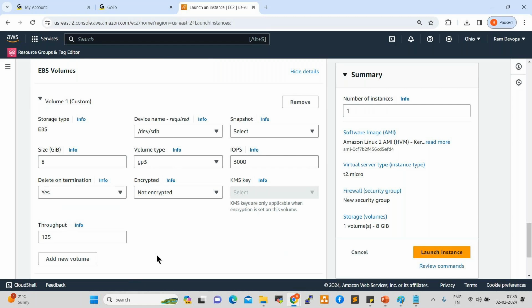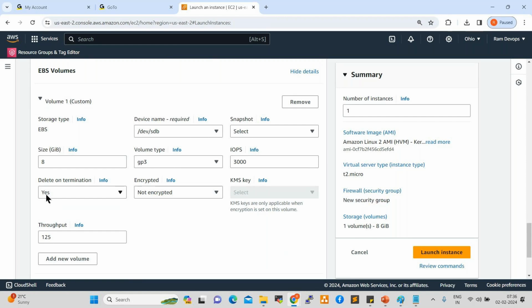By the time we need to terminate the server, we need to hold the storage, because in the storage the project data will be available. That data we can provide to the project. That is why here, delete on termination, if you select yes, what will happen? When you delete your server, along with the server, storage also will be deleted.